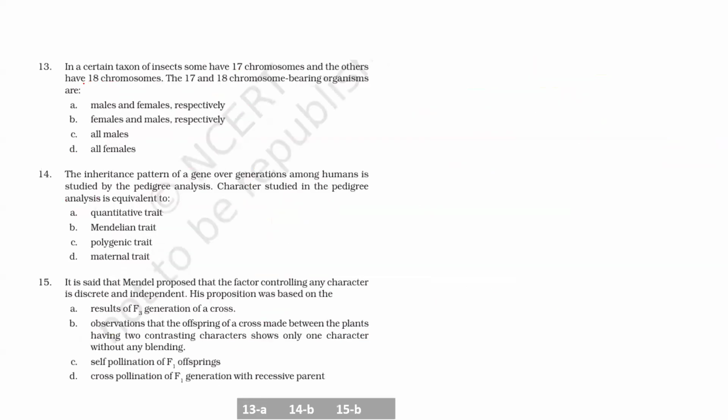Now, last questions. In a certain taxon of insects, some have 17 chromosomes and others have 18 chromosomes. So if you remember, the chromosomal method of sex determination, XX, XY, you find in human and in Drosophila.